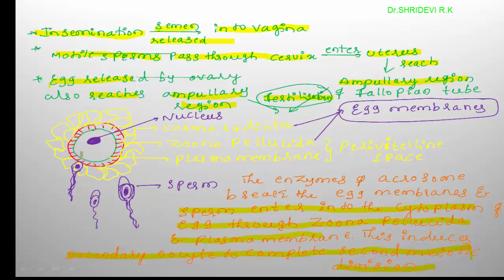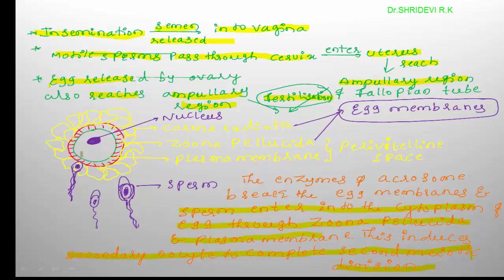At the time of fertilization, the secondary oocyte completes the second meiotic division, and the second meiotic division is unequal. It produces one smaller polar body and one larger oocyte. That oocyte itself is the functional ovum.